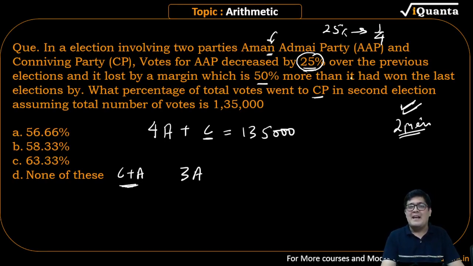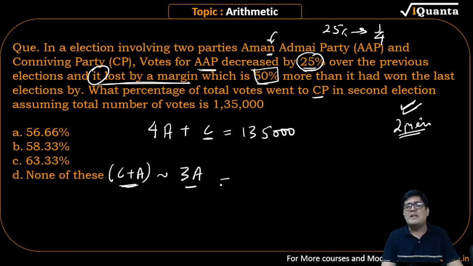Listen to this. Here's the language. Over the previous year and it lost by a margin. Who lost by a margin? AAP lost by a margin. What is losing margin? These are the opponent's votes, these are the Aam Aadmi Party's votes, their difference is called the winning or losing margin. This is the losing margin. It is 50% more. How do we create 50% more, beta? This is how we create 50% more.